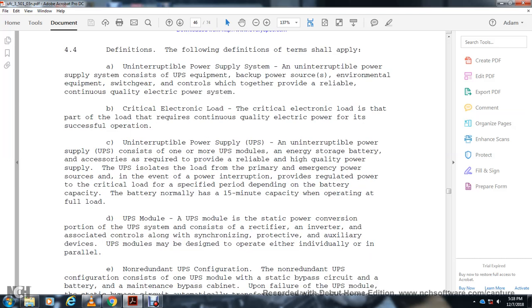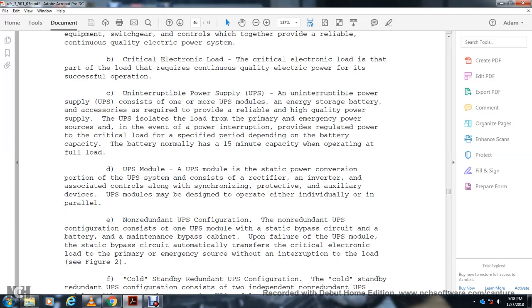The uninterruptible power supply module. The uninterruptible power supply module is the static power conversion portion of the UPS system, consisting of the rectifier, the inverter, the associated controls, along with the synchronizing and protective devices. The uninterruptible power supply module is designed to operate either individually or in parallel.